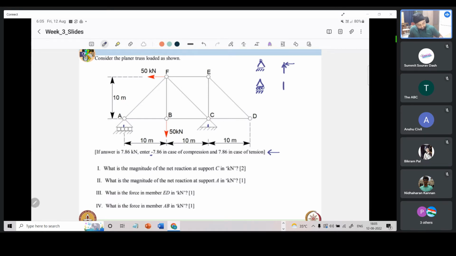There will be only one reaction that the roller support would offer, whereas a hinge would offer two reactions. Going forward, we will see in beams that there is a fixed support, or clamped support, as they call it. It will also arrest a moment, that is, it will provide a moment by arresting the rotation. Rotation also will not be allowed, whereas rotation is allowed in these two types of joints.